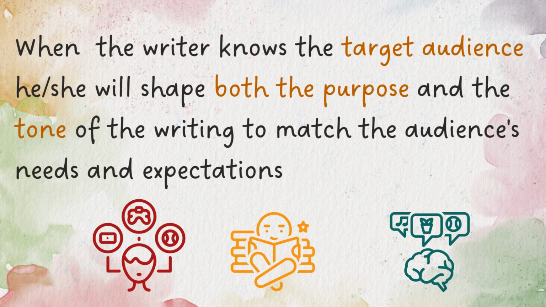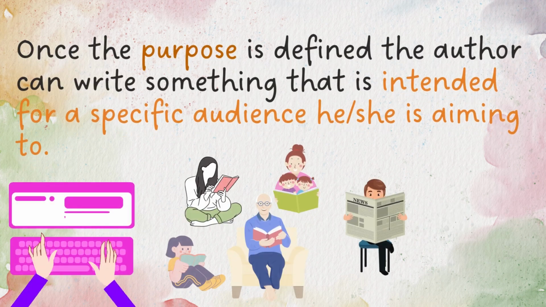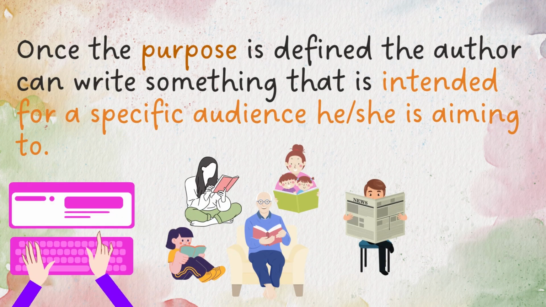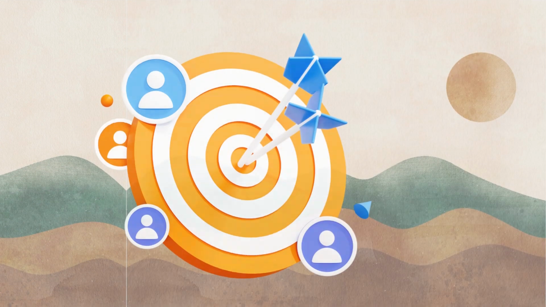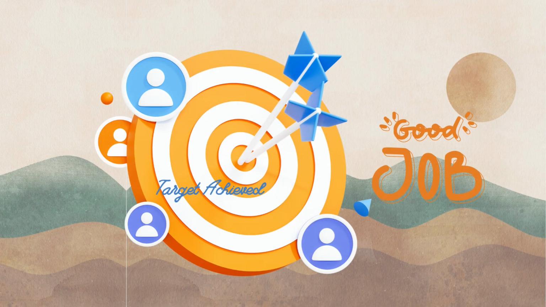The writer or the author may infer the target audience depending on the demographics, the hobby or the interest, and the purpose of writing. So once a purpose is defined, the author can write something that is intended for a specific audience he or she is aiming to. So with that, you know already how to infer the target audience and the purpose of it so that you will be ready for the next activity.